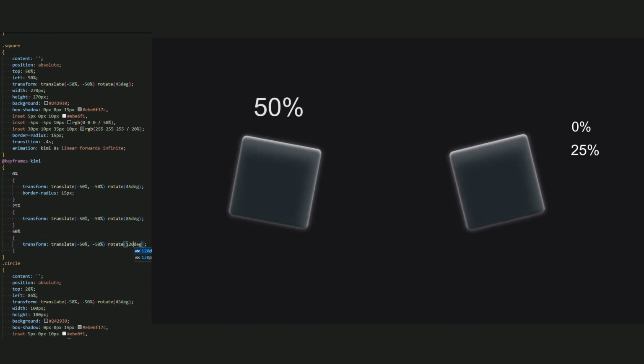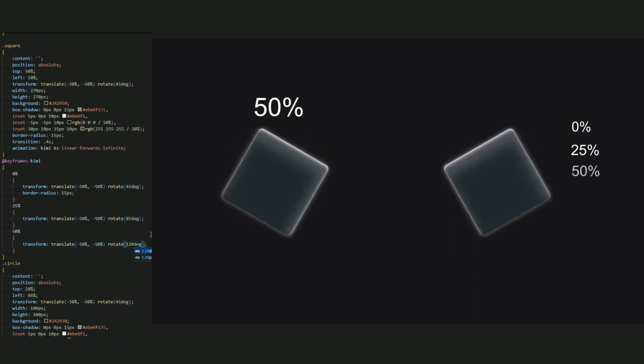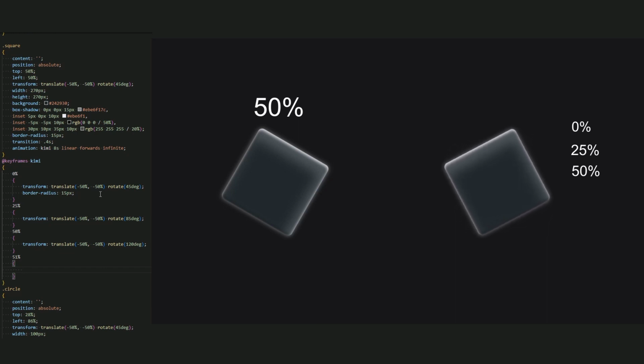Good. Now in a 15% of the keyframes, copy and paste it here. Now change a rotate again to 120 degree. And now let's add a 51%. And by the way, if you don't know how to use a 51% animation, you can watch this video and you will learn how to use it perfectly. But we don't use the same step of the same animation keyframes. We want to learn something new. So in a 51%, copy and paste it. Now let's change again rotate to 150 degree.